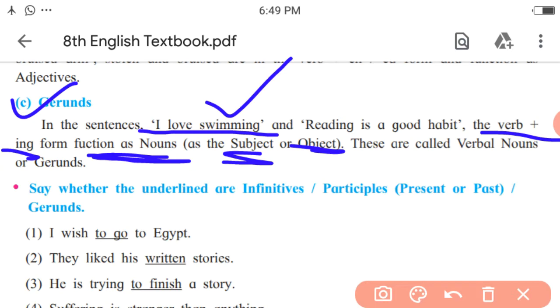Here is the next example. Reading is a good habit. What is a good habit? Reading. What is the subject in this sentence? Reading, right? So here the verb reading is working as a subject and it is a noun. So it is the gerund. I hope you all are clear with the concepts of infinitives, participles and gerunds. I will try to provide a separate video based on this concept.